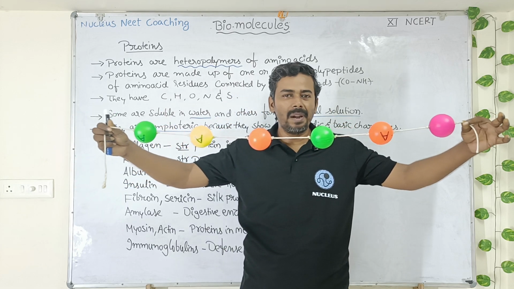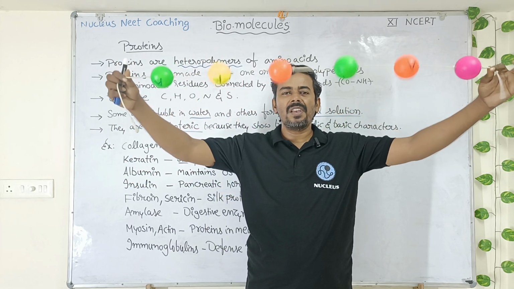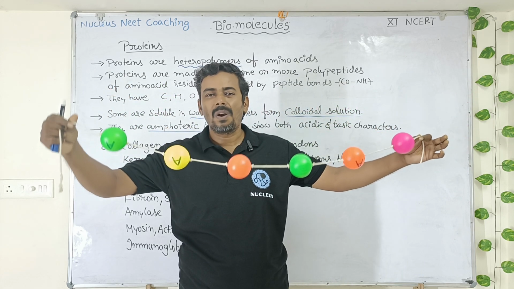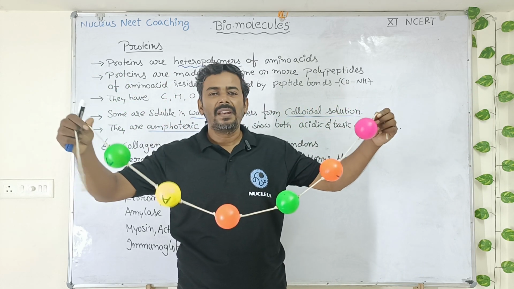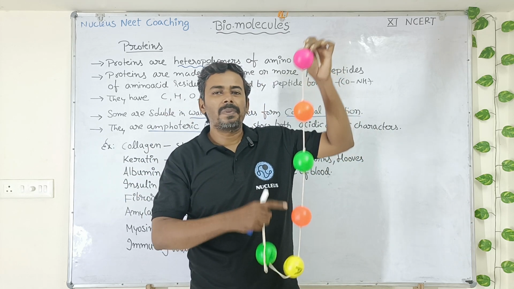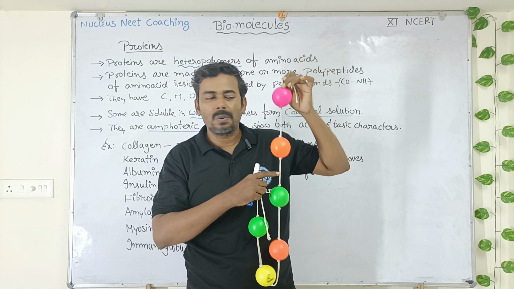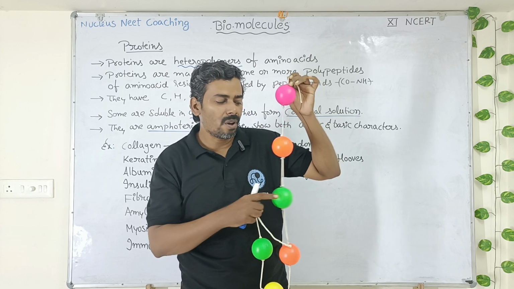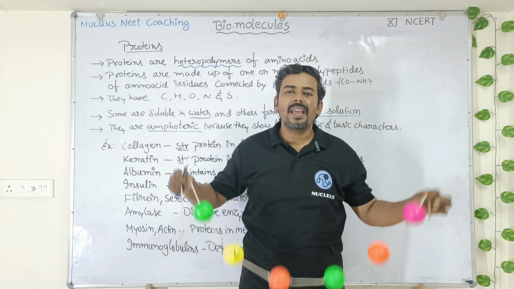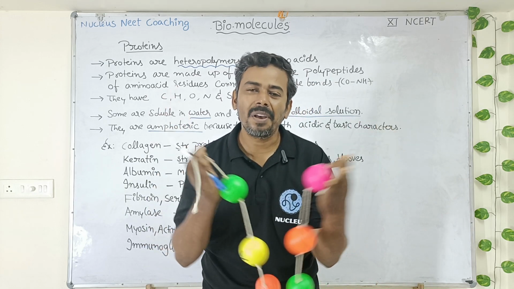Yes, you are right, peptide bonds. Now we call this chain of amino acids a polypeptide. Next, I will ask you a question. Are all these amino acids present in a polypeptide the same amino acids? No, they are all of different types of amino acids. So that's why we call the protein a heteropolymer of amino acids.